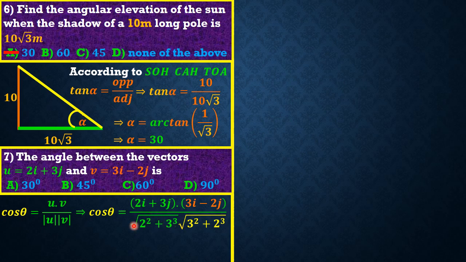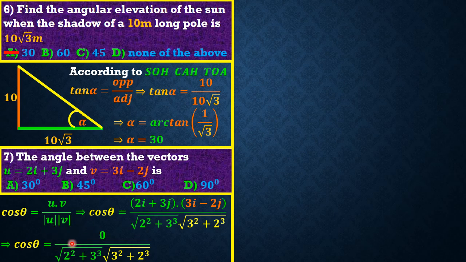Okay, so if we dot what we have at the top, without caring about what's at the bottom, we are going to have cos theta being equal to 0, because if we take 2 times 3, we have positive 6. Then 3 times minus 2 gives us minus 6. So the two of them give us 0. So we have cos theta being equal to 0, right?